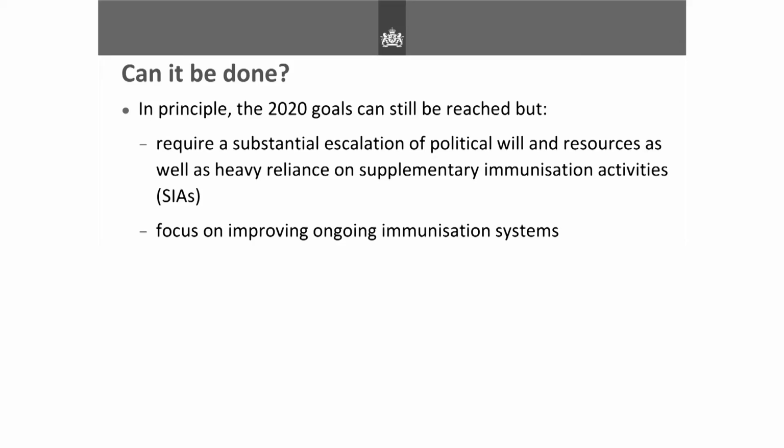So can it be done? I think this depends on who you talk to. You have skeptics, you have optimists, and you have realists. I consider myself an optimist. And clearly some people also are, because based on the midterm review, they actually think that these goals can be reached. Whether they can be reached by 2020, I don't know, but they do require substantial escalation of political will and also investment. Also, many countries are very reliant on these supplementary immunization activities, and people need to focus on improving ongoing immunization systems. I think that's a very important recommendation.